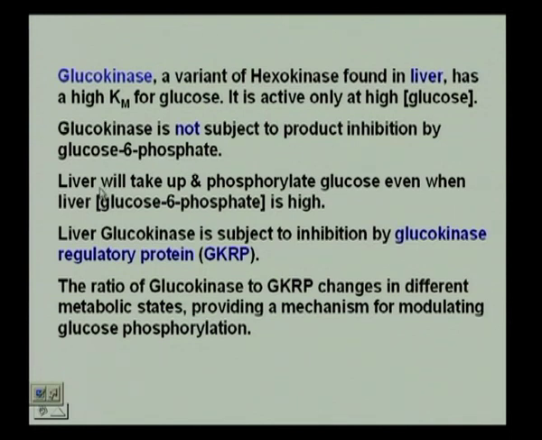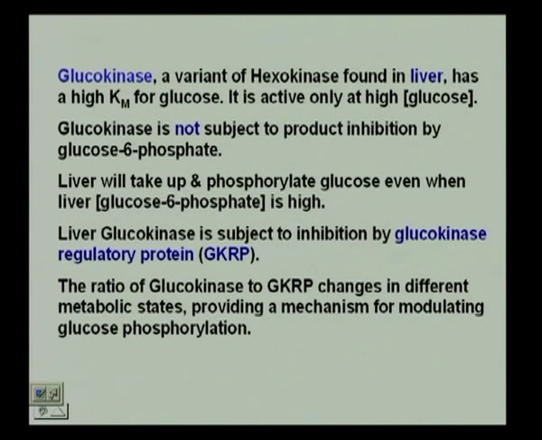Now, where is this glucokinase found? It is found in the liver. What it does is it takes up and phosphorylates glucose even when the glucose 6 phosphate is high. Why is that? Because it is not inhibited by glucose 6 phosphate. Glucose 6 phosphate has nothing to do with glucokinase. If it was hexokinase, then glucose 6 phosphate would have inhibited the enzyme. But glucokinase is not inhibited by glucose 6 phosphate, so it is immaterial whether glucose 6 phosphate is high or low. It does not matter.